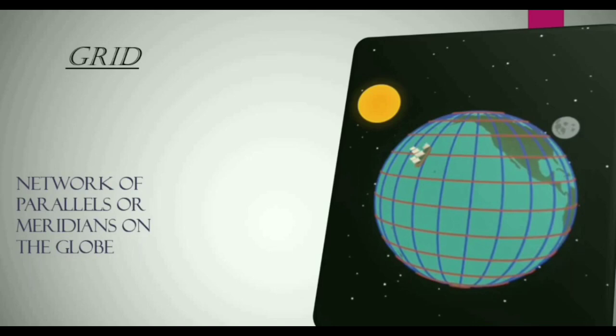This grid or this network is used by the geographers to locate places on the earth, on the map and on the globe. The vertical lines are called lines of longitude or meridians, and lines of latitude or parallels are the horizontal lines. We have explained everything in this. We have seen each and everything in this video, children.